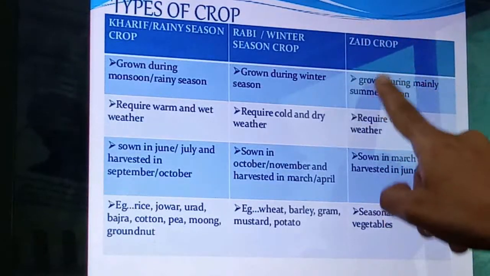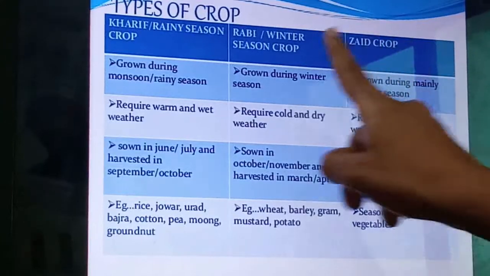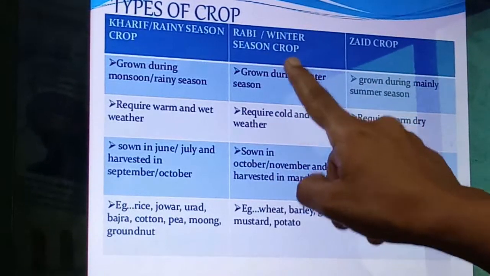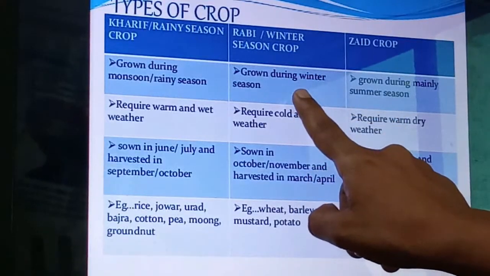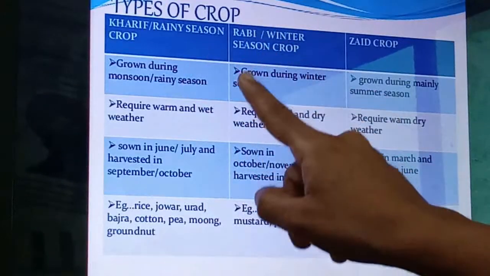Now those growing in the summer season definitely require high temperature. Those growing in the winter season require low, cold temperature. And rainy season crops require warm temperature.